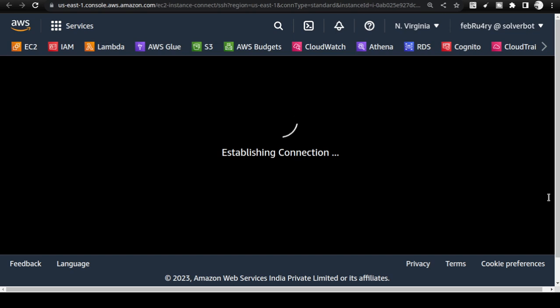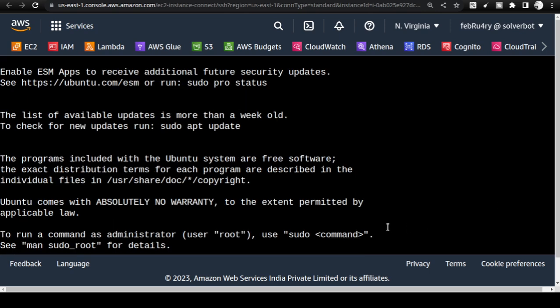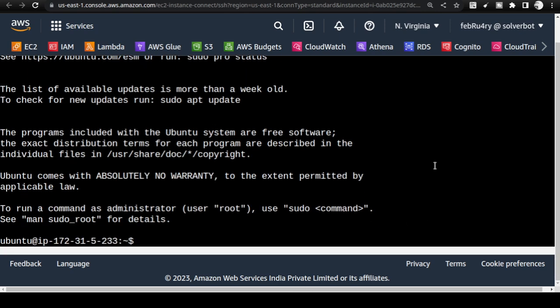Okay. And this particular server is totally cut off from your machine. There is no link. Okay, don't think that your machine and this machine is linked in some way. It is not. It is completely cut off. And you are a root user here.